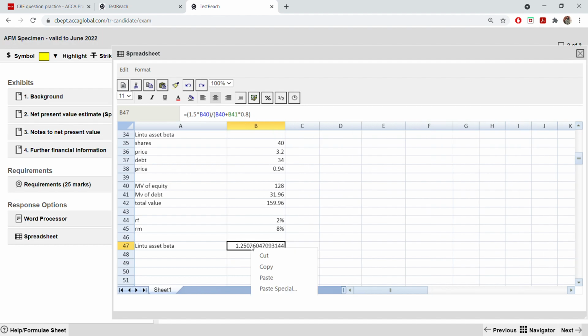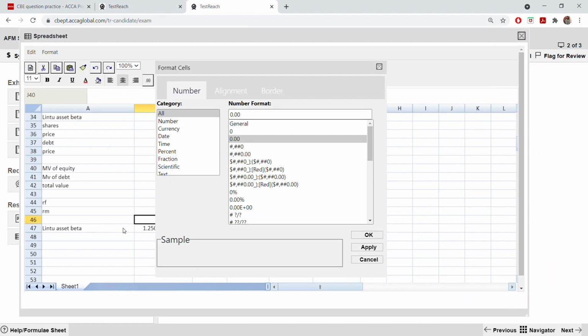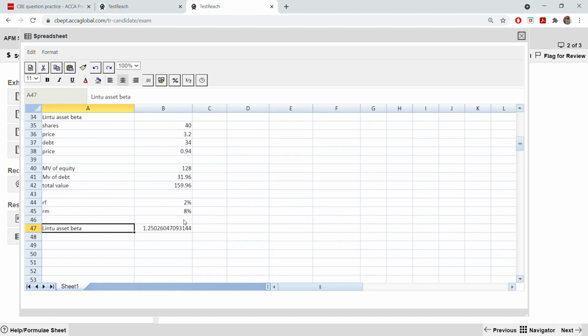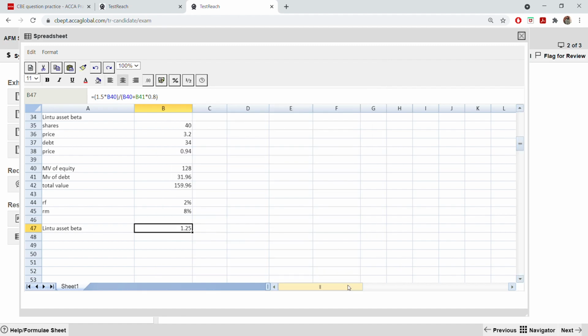You see? So now you have to format this cell. Format. If you cannot see, you have to drag this, move. Okay, format. Format cell to this. Everything to 2 decimal places. Okay. Now when I click this, you can see the formula here.